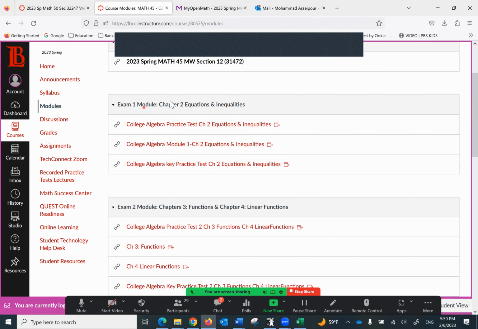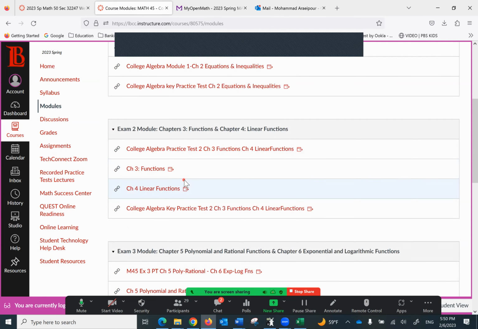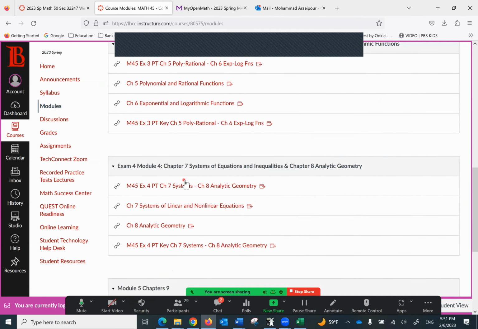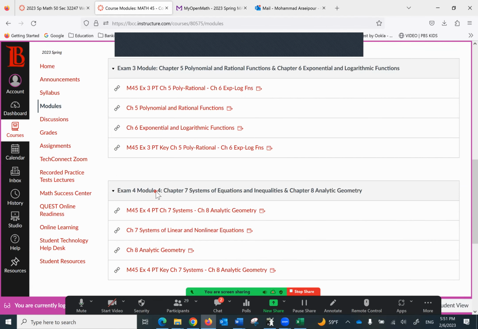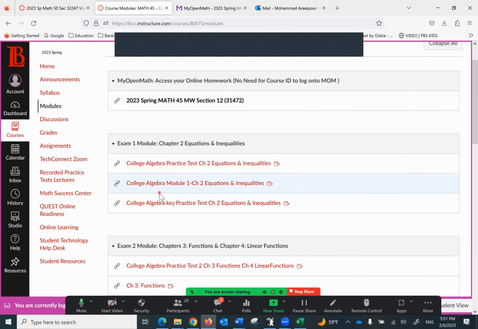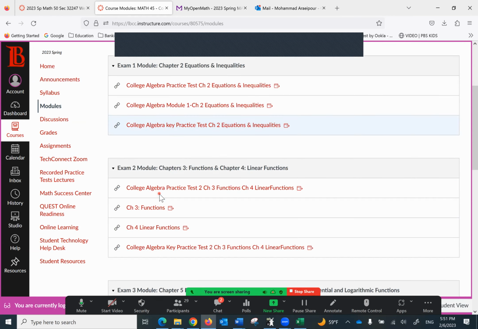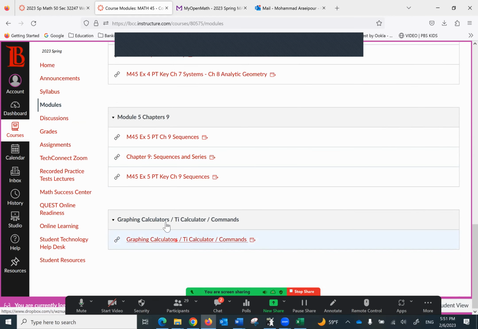Then exam 1 module, which has the practice test, PowerPoints, and the key to the practice test. Same thing happens with module 2, 3, 4, and module 5 is only 1 chapter. So when we master one of them, if we master the exam 1 module, the rest of them follow. At the end, I also have this graphing calculator, TI calculator commands.